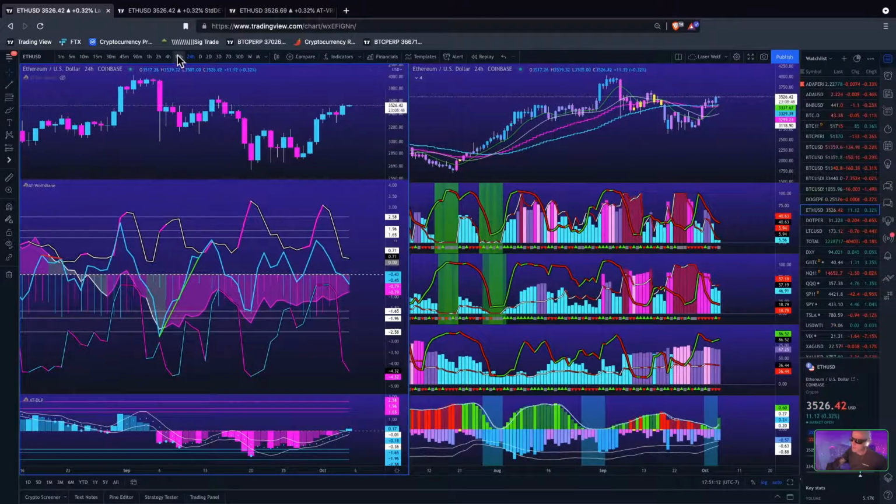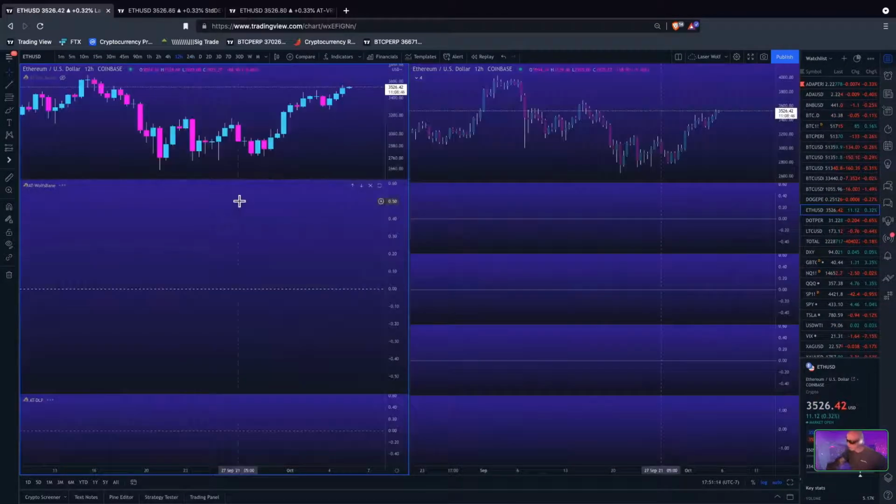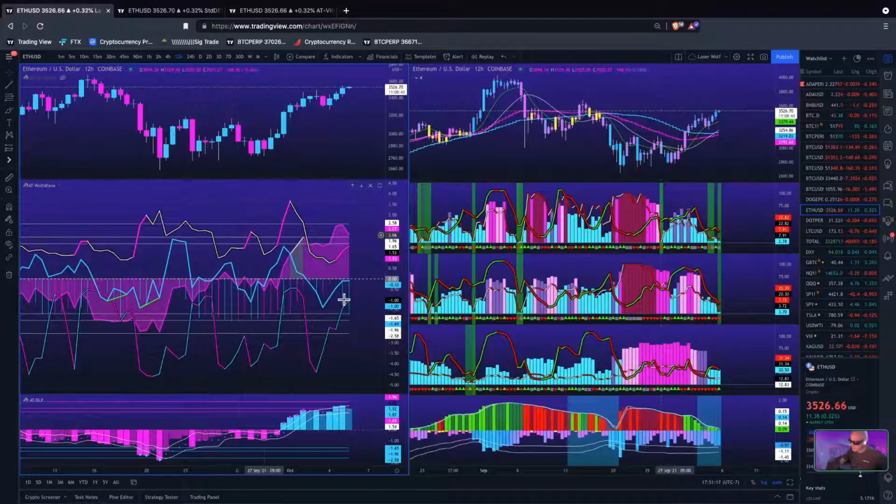All right, so that's on the daily. I'm pretty sure there's going to be div on the 12-hour too. Yep, and you can just see it printed real quick and just disappeared. That's because price action's fluctuating a little bit, right? For that div to print, you're going to want to see this candle drop below the high of that candle. That's how that works. So let's see here what's going on right now. You can see it is having an occurrence, right? You're having a fat tail event. If you see this correlation on the 12-hour turn down and break negative and you continue to have this outlier, you're going to see a dump. That's how this works.